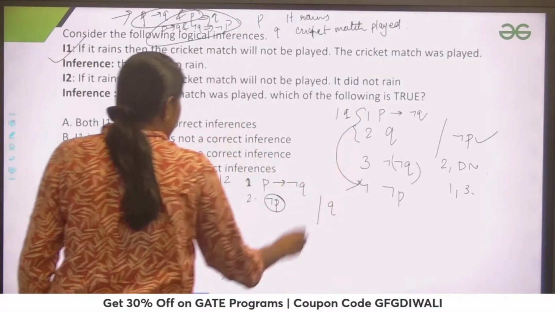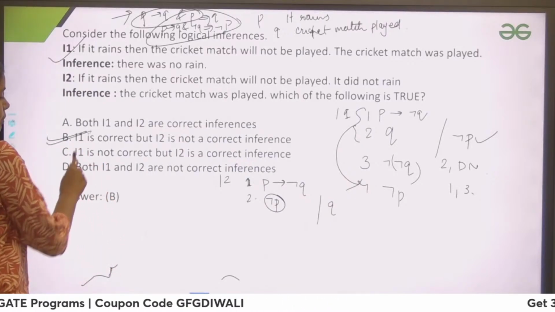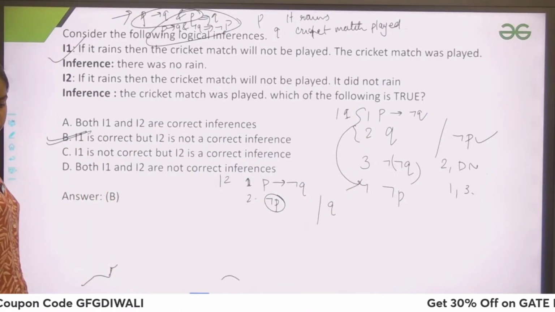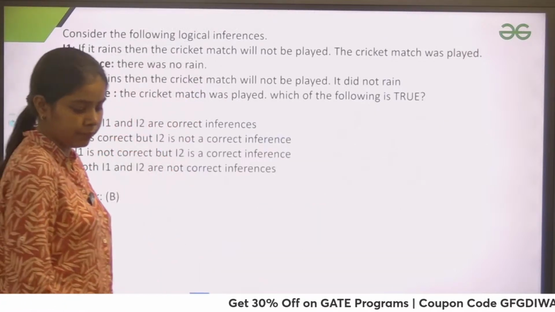So that means I1 is correct, but I2 is not correct. So that means option D is true, right? So that would be the answer. Now let's see the next question.